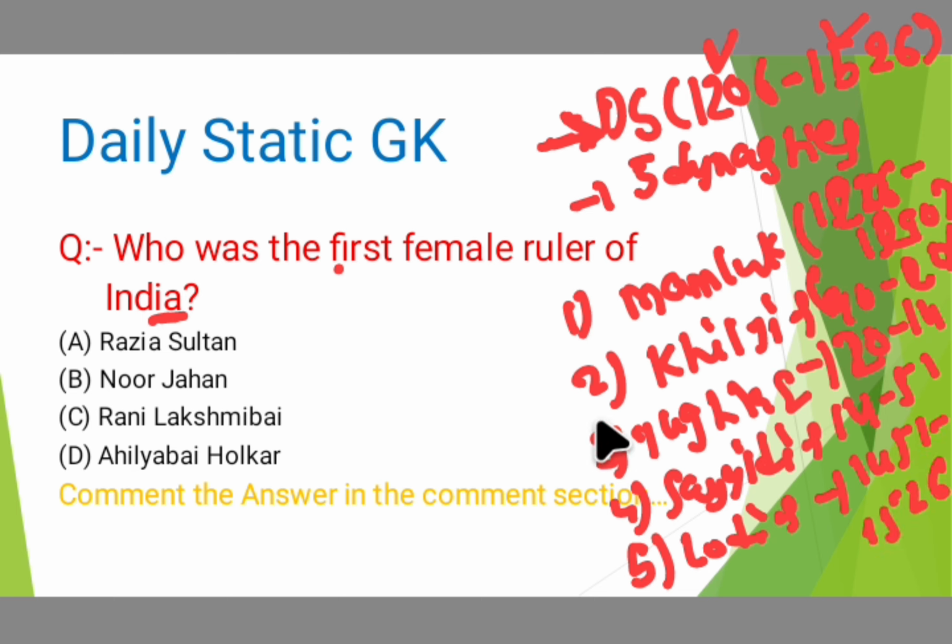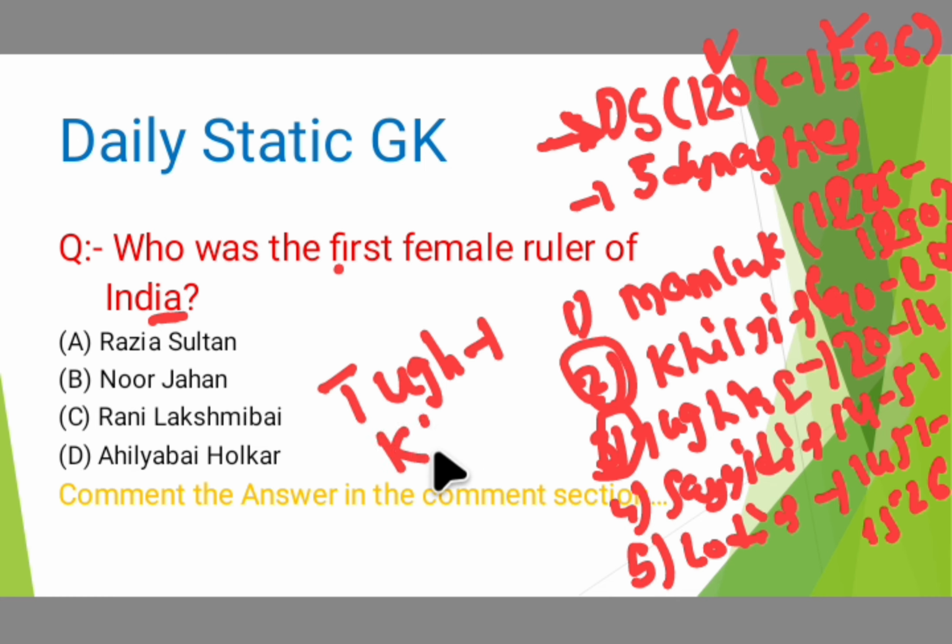The longest ruling dynasty is the Tughlaq. Tughlaqs ruled for the longest period, and Khiljis ruled for the shortest period. So all these points are also important.